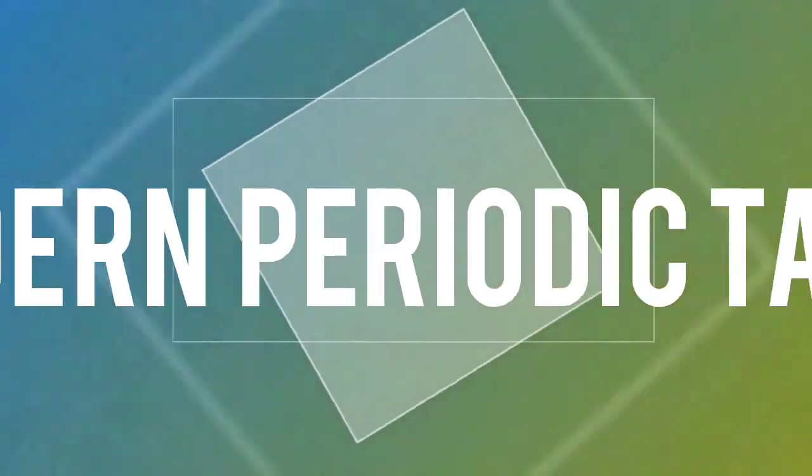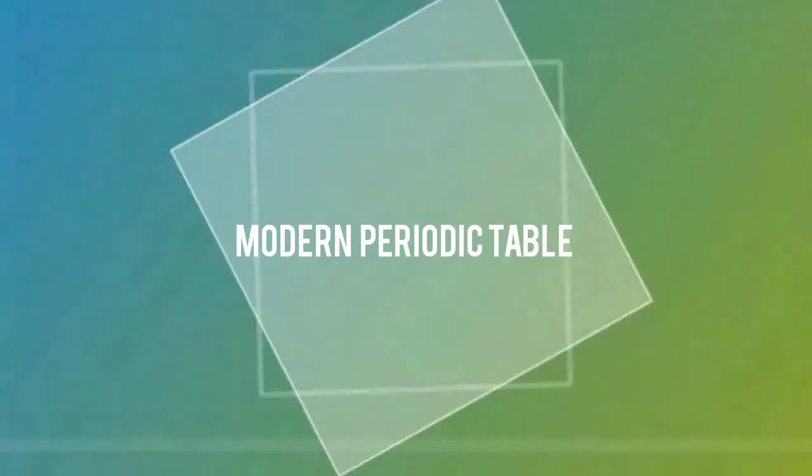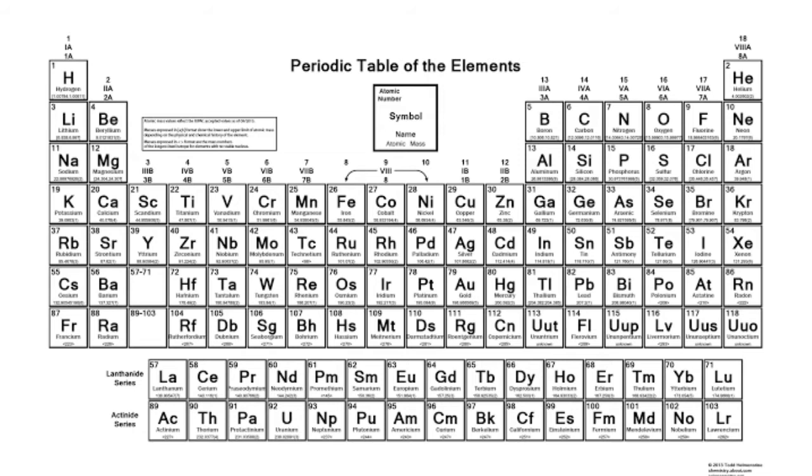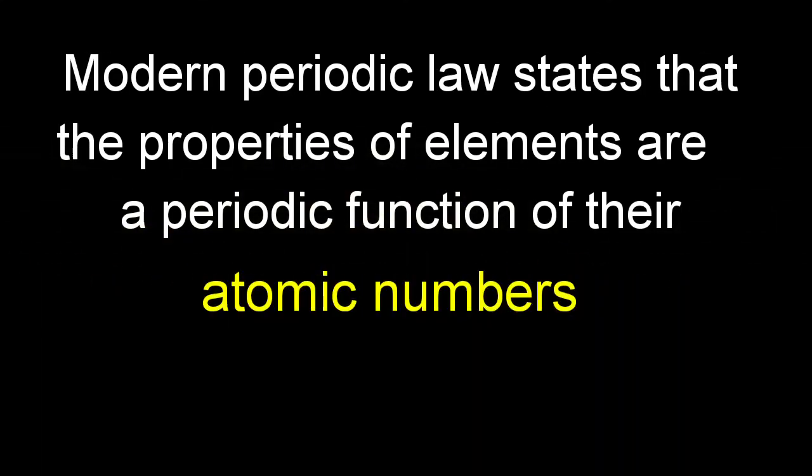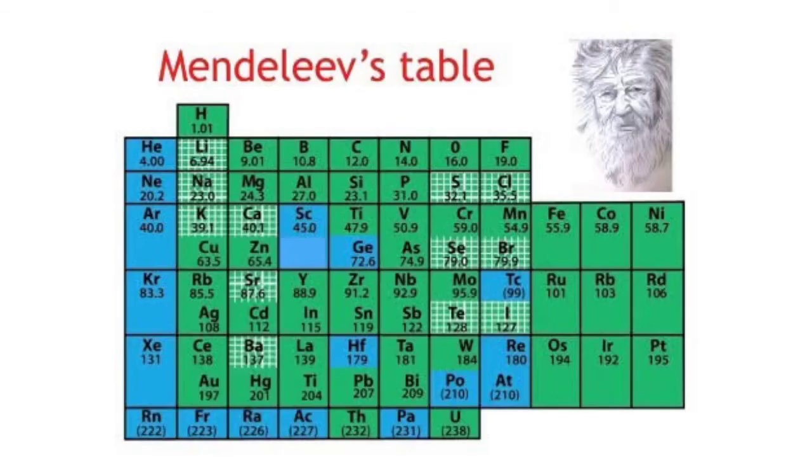Other scientists later on discovered faults here and there and modified Mendeleev's periodic table to give us what we now have as the modern periodic table. The modern periodic law states that the properties of elements are a periodic function of their atomic numbers. This is in contrast with Mendeleev's periodic law, which arranged elements based on their atomic masses.